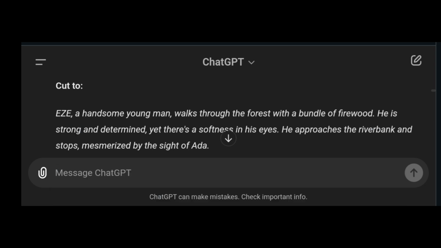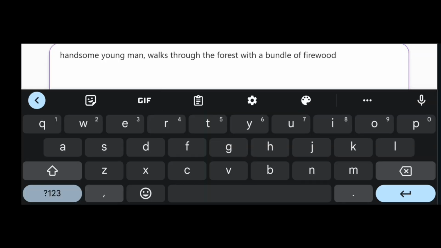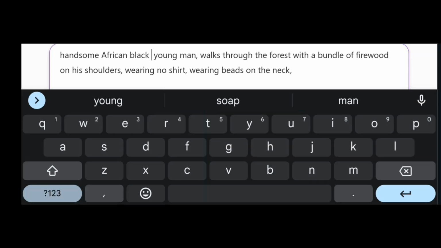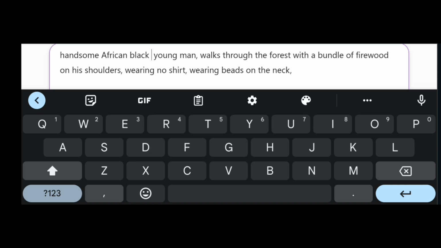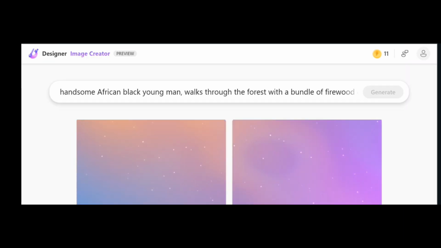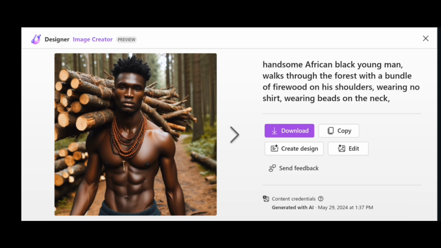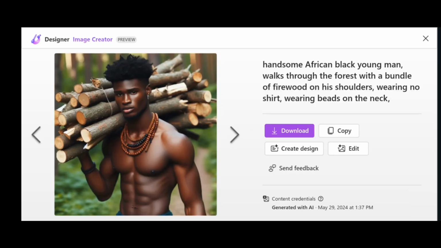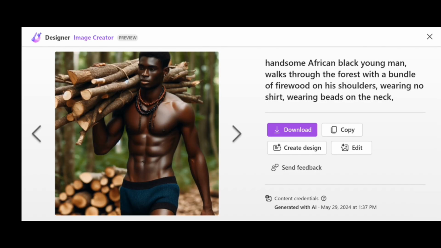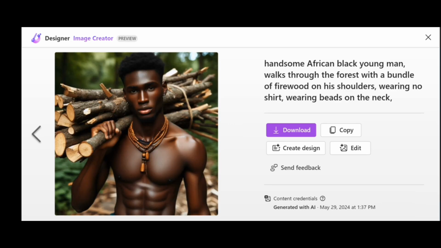I'll go back again to ChatGPT and copy another line of the script, add some other descriptions to it, such as specifying that the handsome young man should be African black and carrying a bundle of firewood on his shoulders, wearing no shirt, wearing beads, then hit generate. The images rhyme so well with our description: African black, carrying a bundle of firewood on the shoulder, wearing no shirt, wearing beads on the neck. But I want to see more.